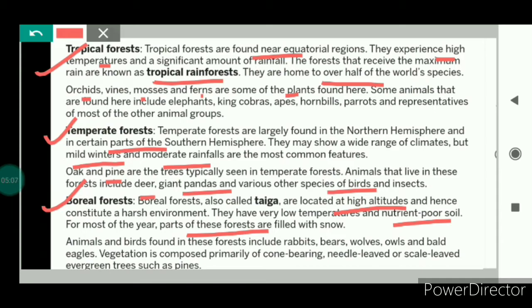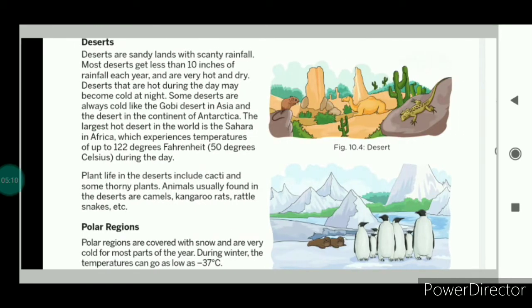Now we will talk about the deserts. In the deserts, there is dry sandy soil, and the deserts get a very small amount of rainfall. Scanty rainfall means a small amount of rainfall.